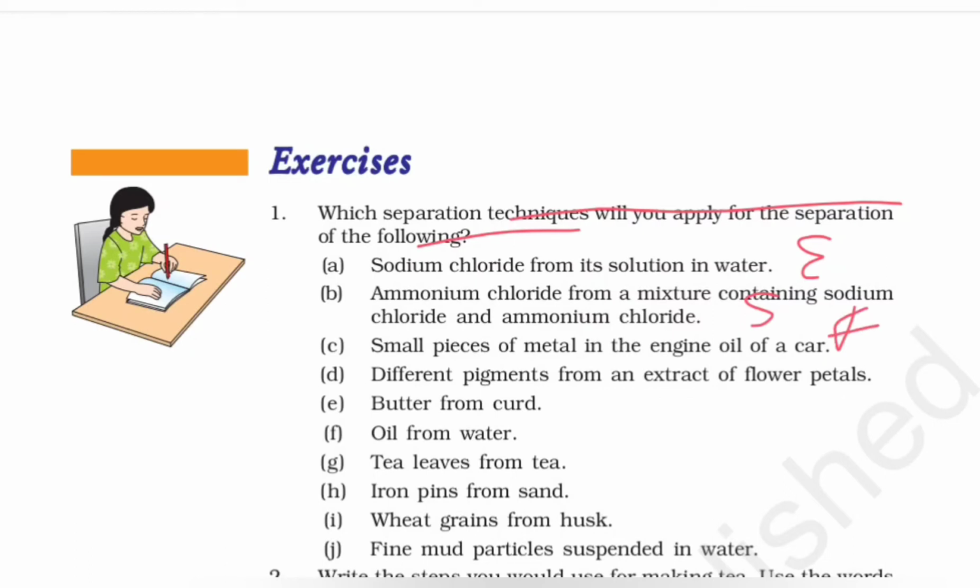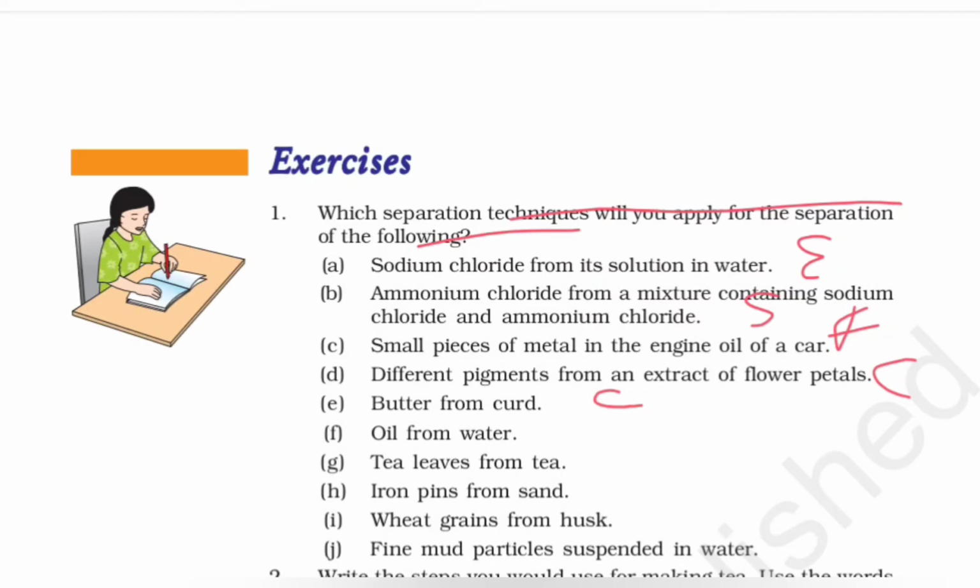And then we have different pigments from an extract of flower petals. This you can go through via chromatography. It's given in the chapter. Butter from curd, we've already discussed. You can do it via centrifugation. Oil from water, that can be done by